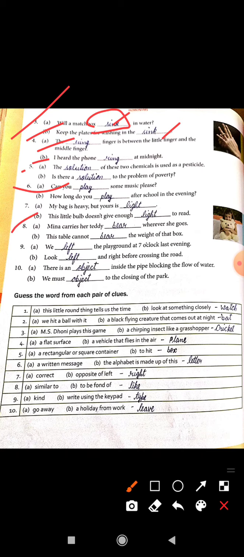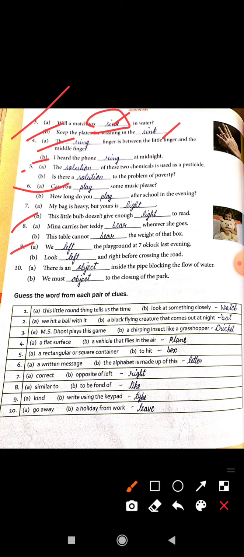Next, eighth point: Meena carries her teddy bear wherever she goes. And next: this table cannot bear the weight of that box. Ninth point: we left the playground at 7 o'clock last evening. And next: look left and right before crossing the road.